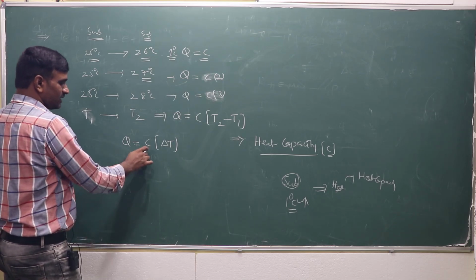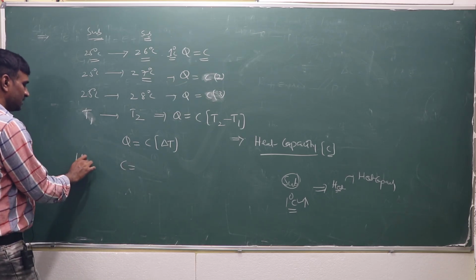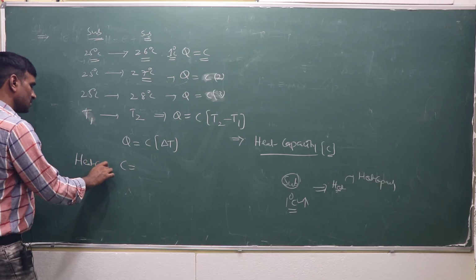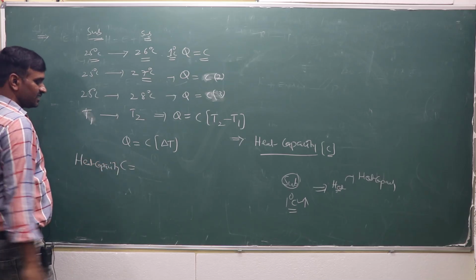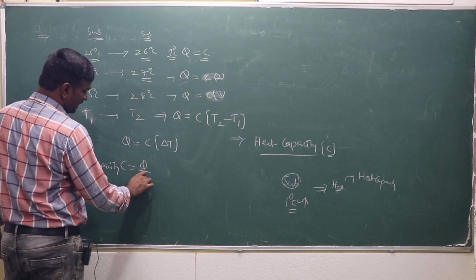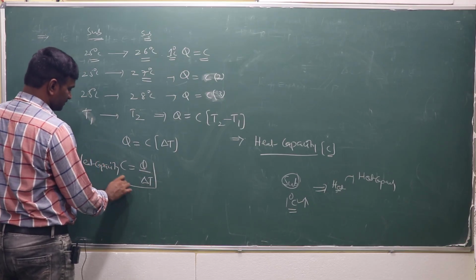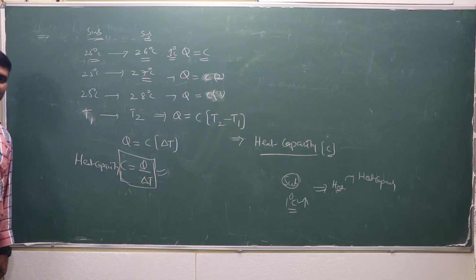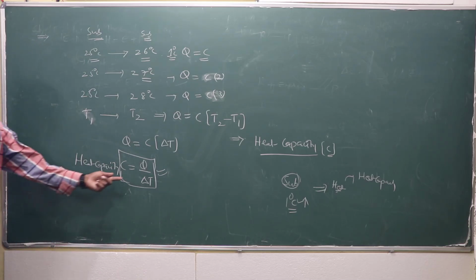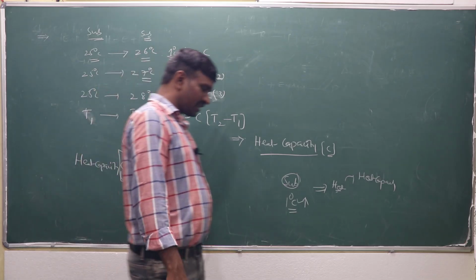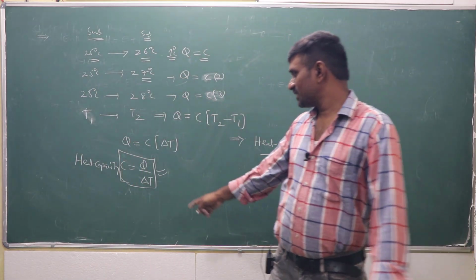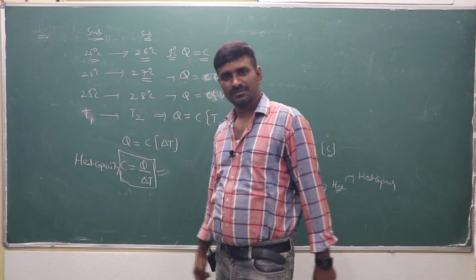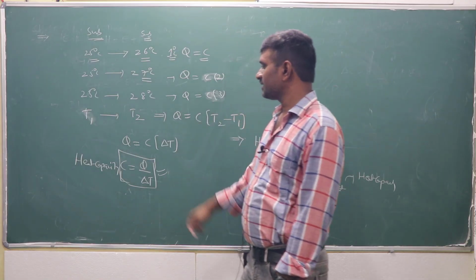Then C is equal to what? Heat capacity C is equal to Q by delta T, or Q by dT. dT is nothing but T2 minus T1.